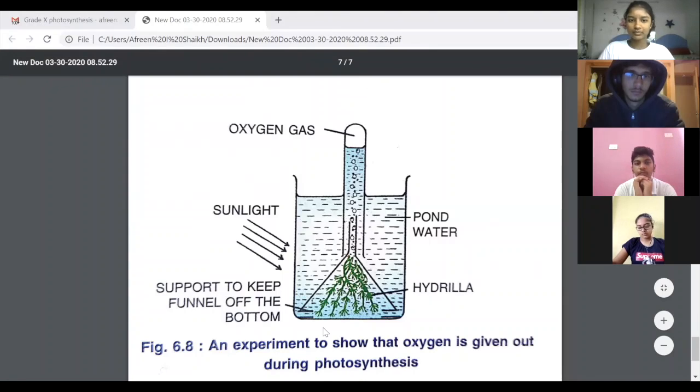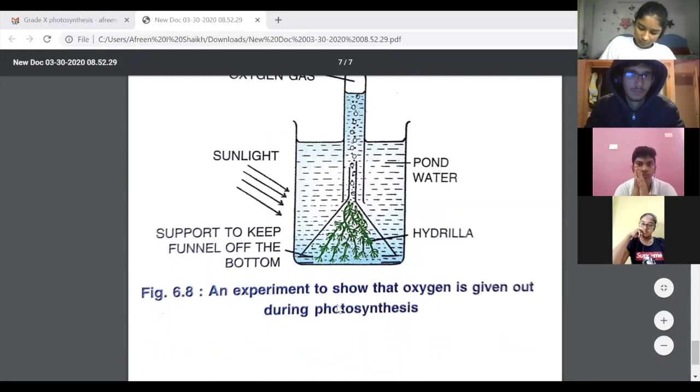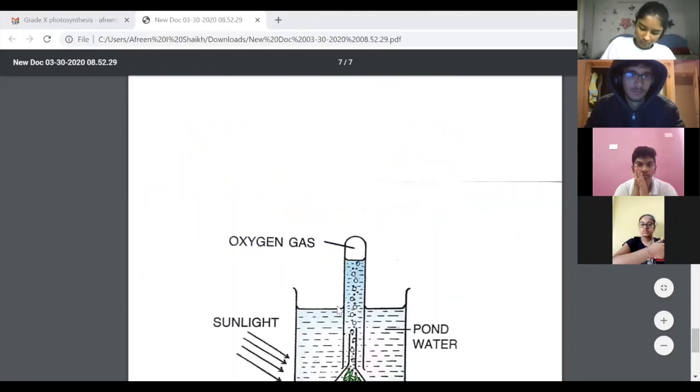Now in this experiment, two things are very important. One is the support to keep the funnel off the bottom so that you have the water going in, the carbon dioxide going in, and the oxygen rising, so that the experiment is successful. And the other important thing is sunlight. If you forget to draw the sunlight in your examination, your entire experiment will be marked wrong. So in every experiment for photosynthesis, sunlight is very, very important to draw. Fine. So you've seen the setup.